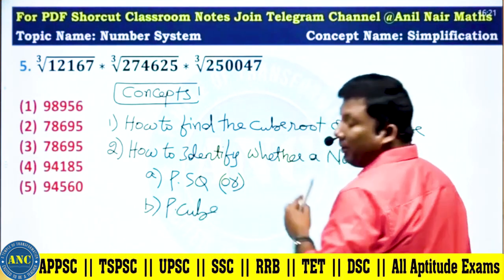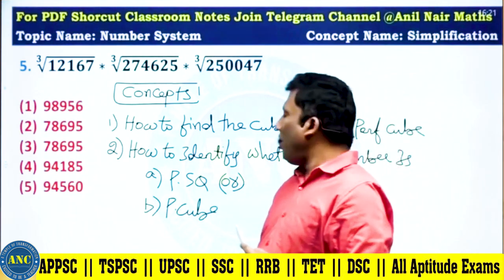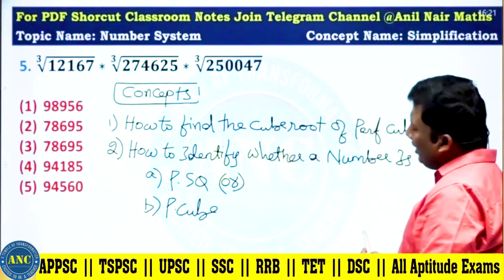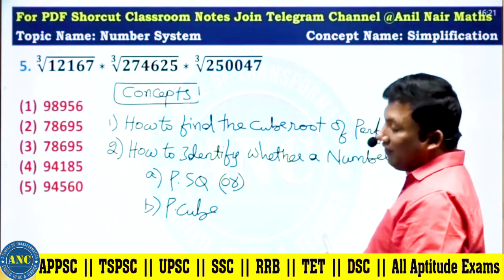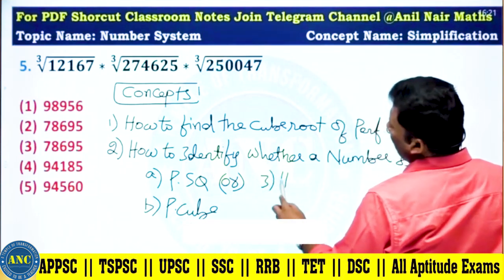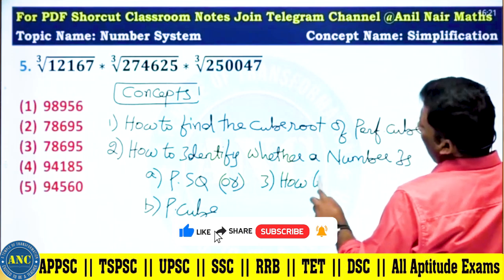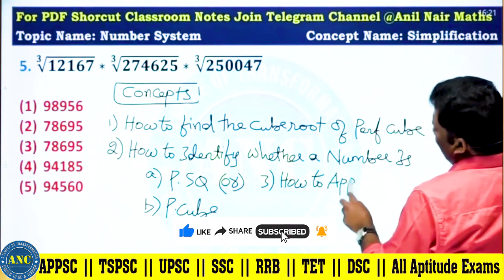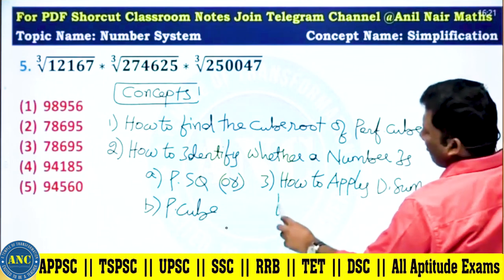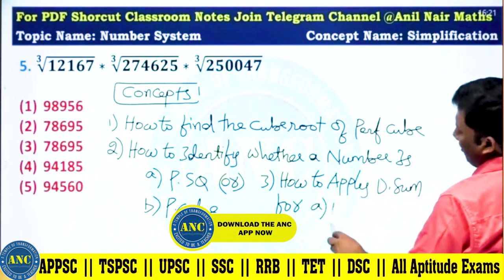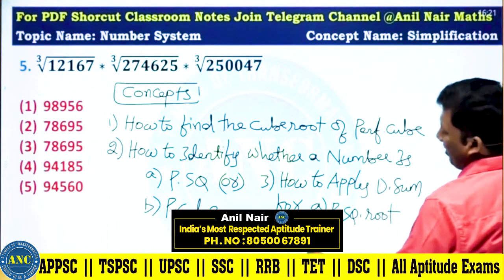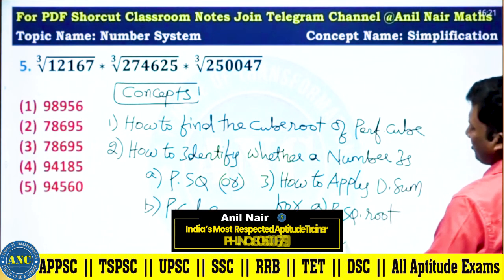These are very, very important concepts. First one, how to find the cube root of a perfect cube. Second, how to identify whether a number is a perfect square or a perfect cube. Third, how to apply digital sum for perfect square root problems and perfect cube root problems.